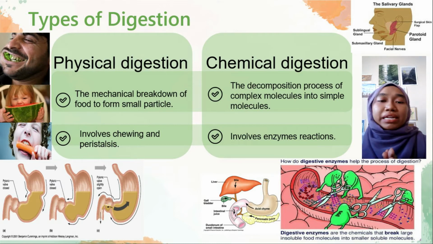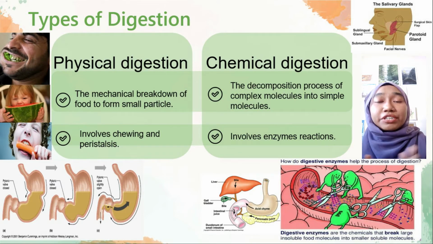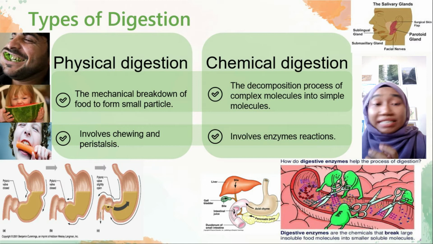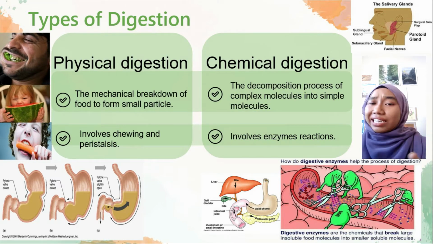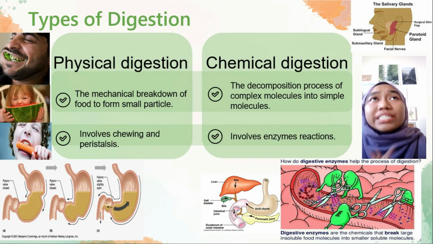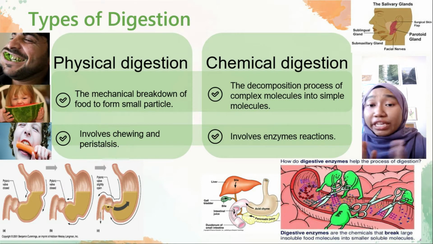Next, chemical digestion. Chemical digestion is the decomposition process of complex molecules into simple molecules. It involves enzyme reactions by digestive enzymes that chemically break the large insoluble food molecules into smaller soluble molecules.